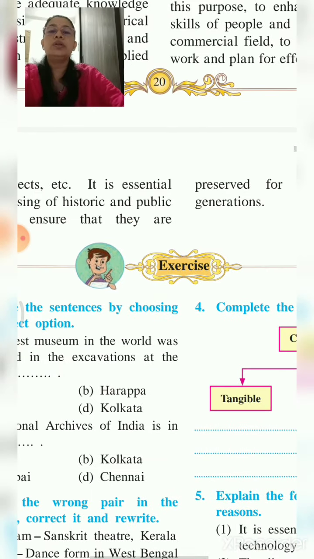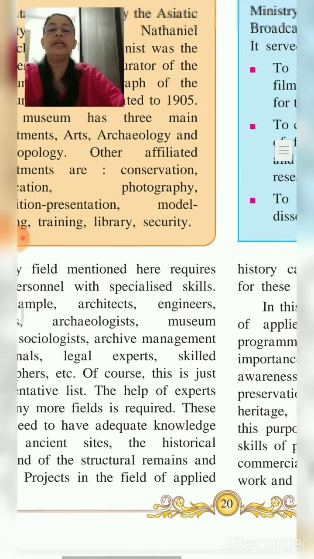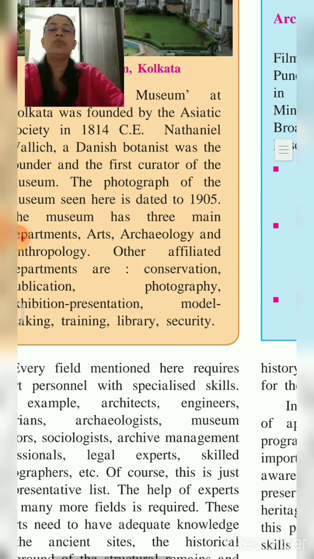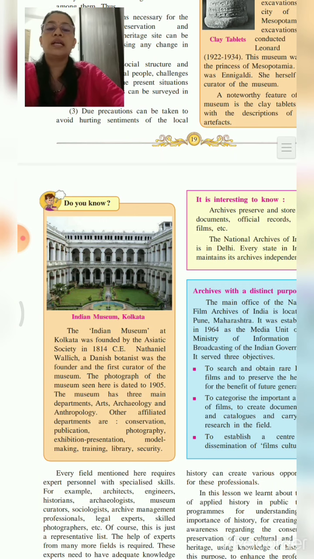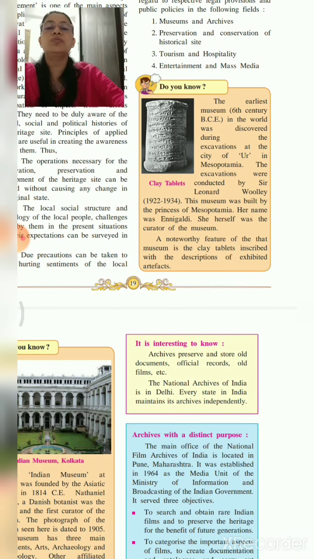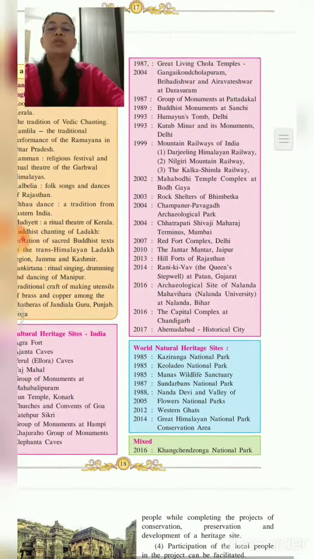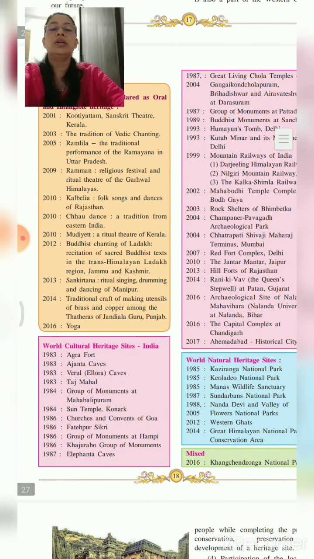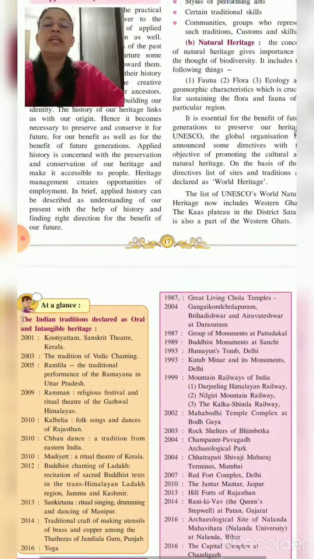I hope this lesson is very clear to you all, and you understood everything. You can definitely go through the chapter once again and read the lesson. All these boxes are also very important. The knowledge in these boxes is very important. Some of them are included in the questions as well. So I will always request you to read all these boxes very carefully, at least 2 to 3 times.